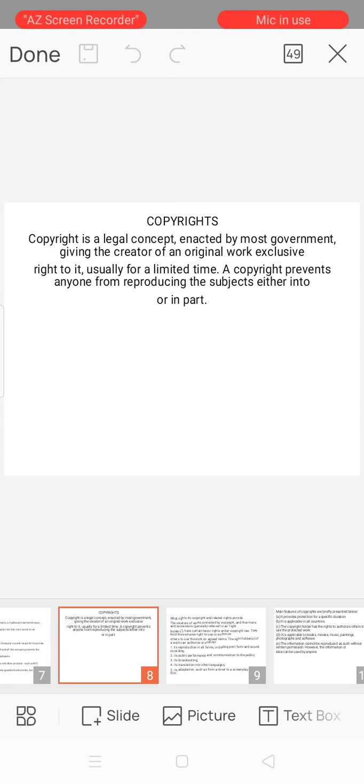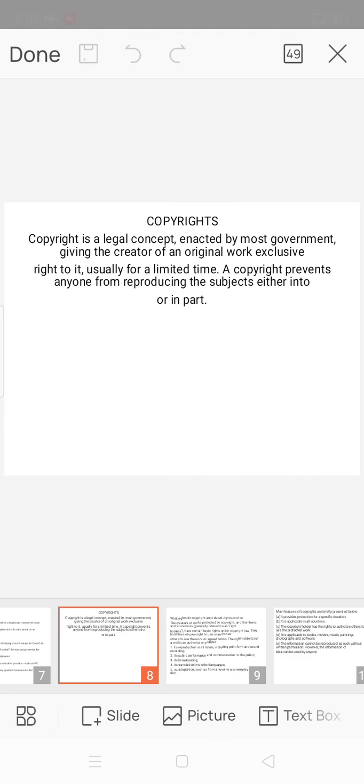A copyright prevents anyone from reproducing the subject either in whole or in part. And copyright does not protect ideas, rather, it only covers tangible forms of creations and original work. For example, art, music, architectural drawings, or even software code.